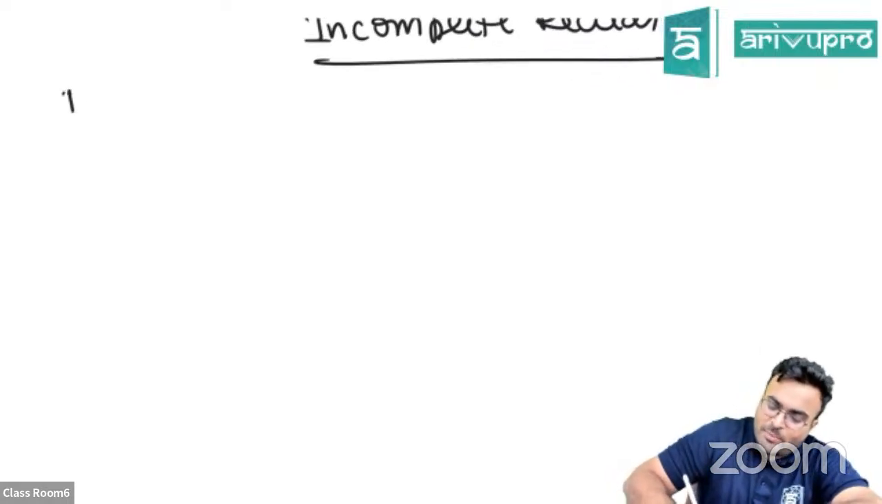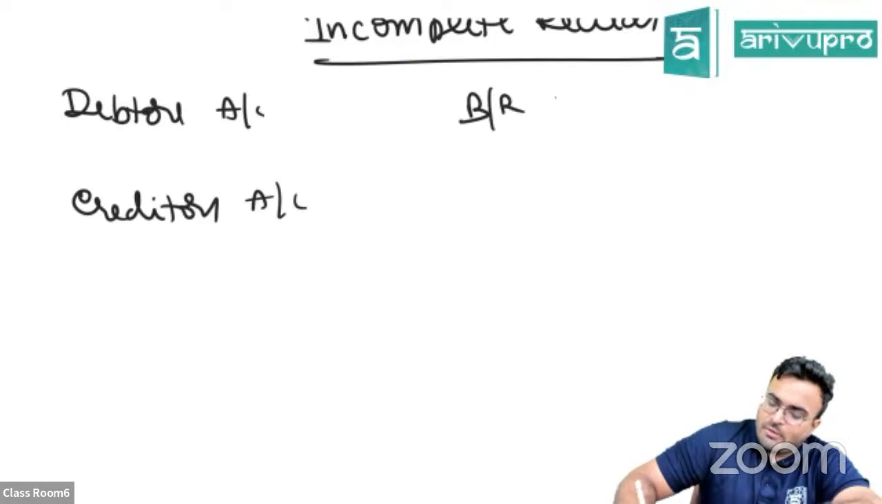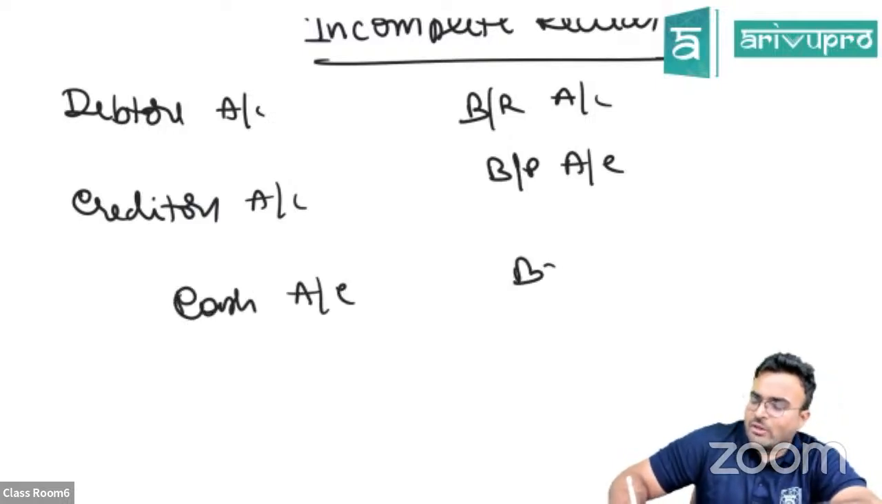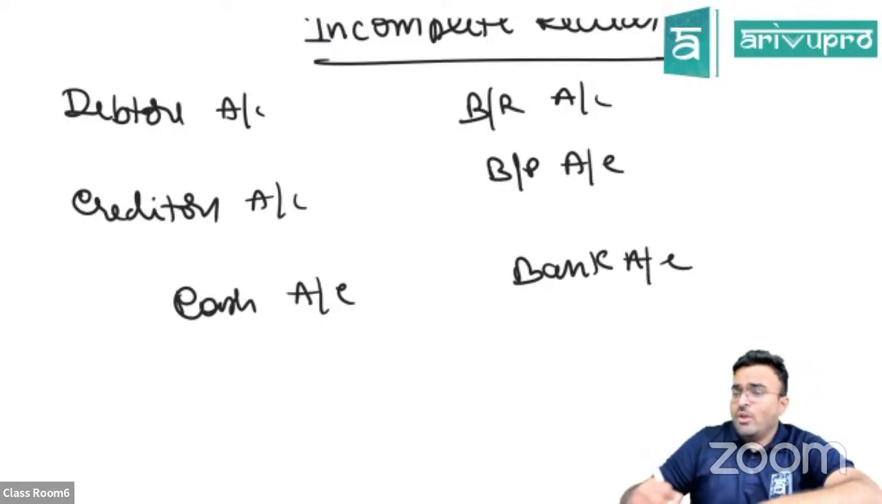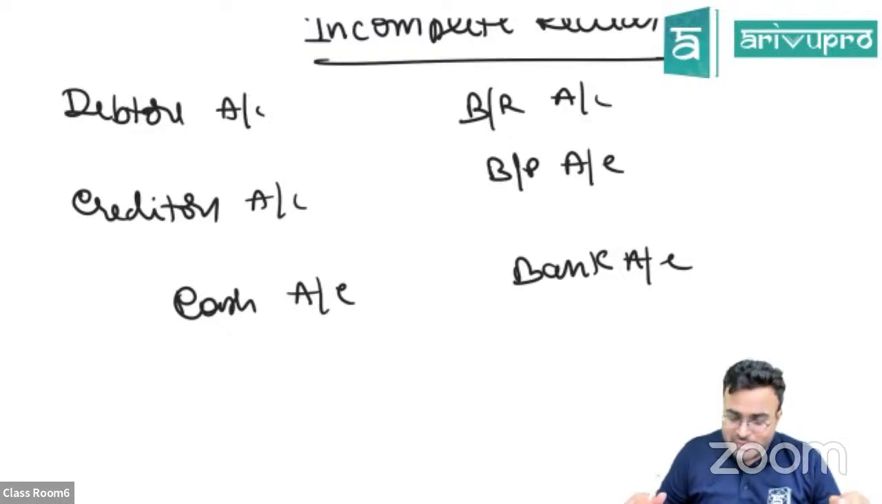Incomplete records, quickly, I'm just going to brief. The ledgers that you're supposed to prepare over here: debtors account, creditors account, bills receivable account, bills payable account, then finally cash account. Sometimes cash and bank are given together, sometimes they are given separate. When ledgers are given separate, prepare them separately. There is a reason why they have given it separately.